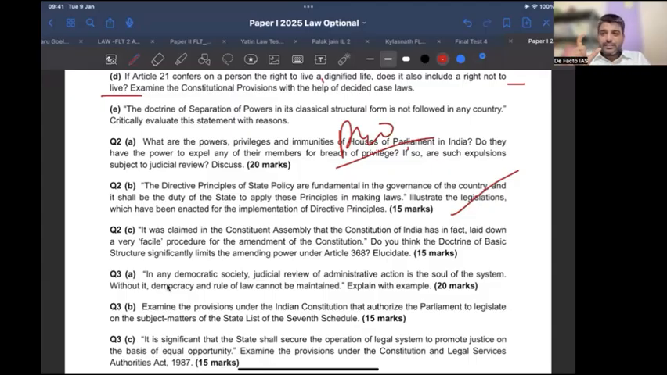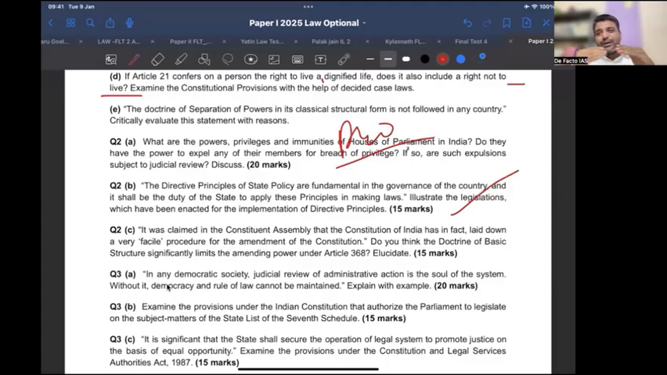First aspect is substantial fundamental right: Article 14, 15, 16, all those. Second is Article 12 and 13. And third is the relationship between fundamental right and DPSP. Now remember that from the substantial part, a question of 10 or 15 marks hardly comes. Like in this paper itself, there is only one question from substantial fundamental right, that is Article 21. Nothing else. Now think about it from a very practical point of view.